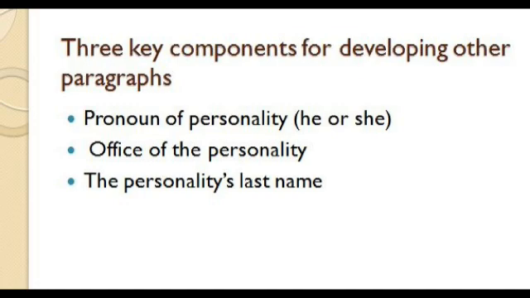The pronoun of the personality, he or she, the office of the personality, the governor said, the director said, the police commissioner said, or the personality's last name. In this case, Obiano said. That is an easy way to write other paragraphs.